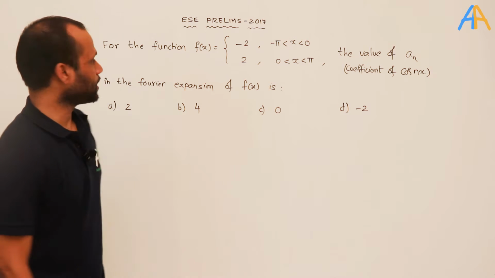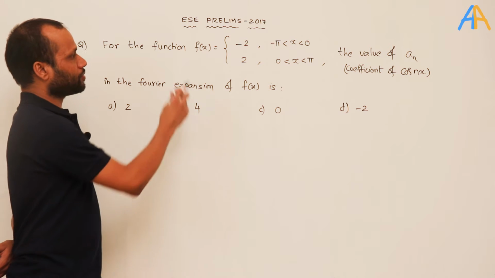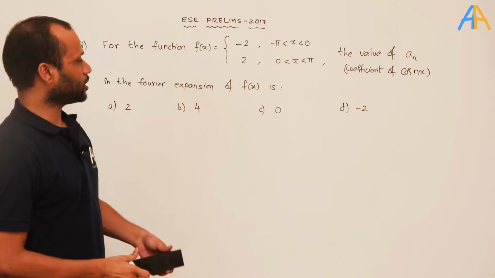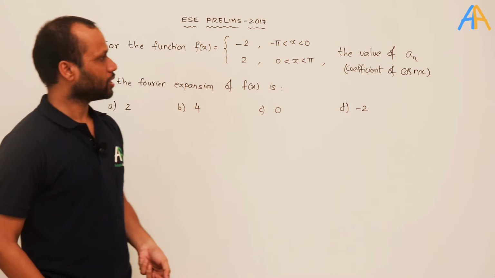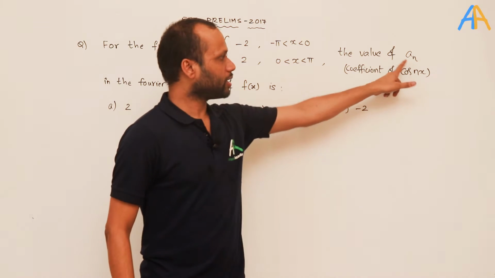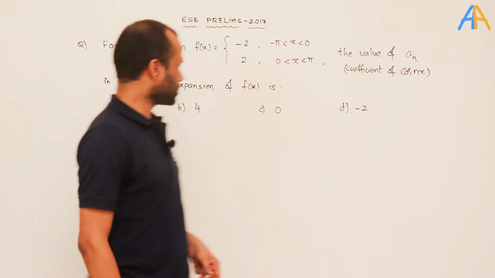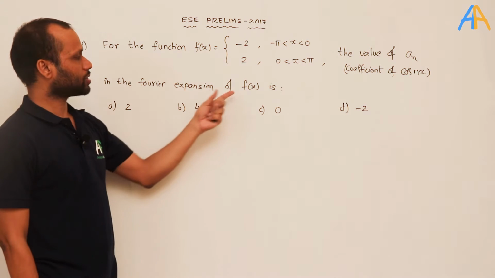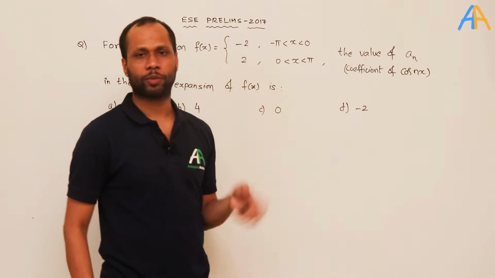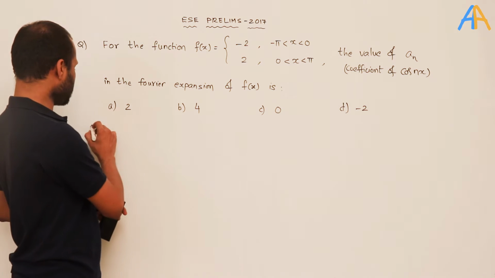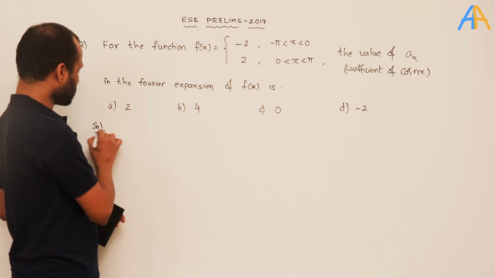Let's see the next question. For the function f of x equal to minus 2 in the region minus pi comma 0 and 2 in the region 0 comma pi, the value of an, here an is the coefficient of cos nx in the Fourier expansion of f of x, is 2, 4, 0 or minus 2. So this question is from Fourier series.